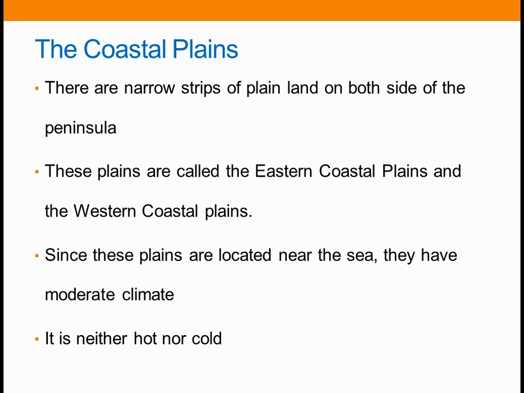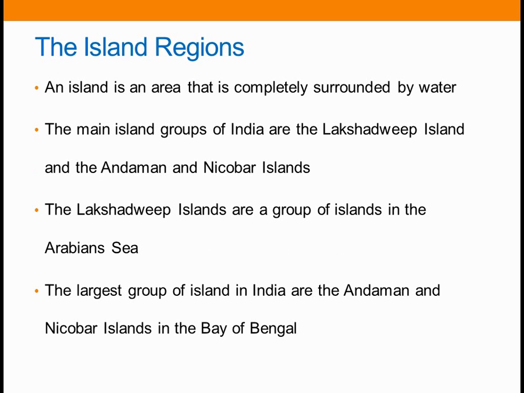Next, the island regions. An island is an area that is completely surrounded by water. A peninsula is land which is covered by water on three sides, but an island will be covered with water all around.